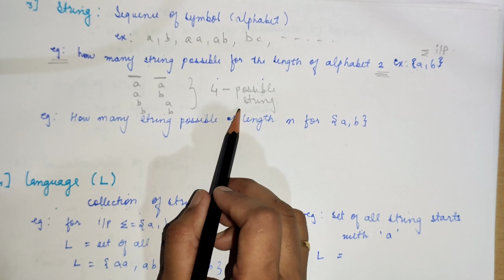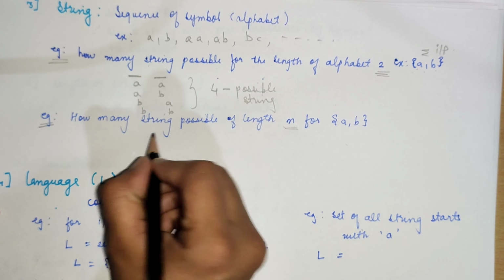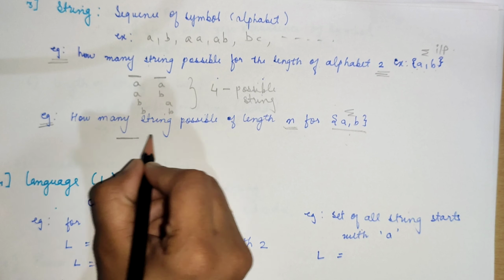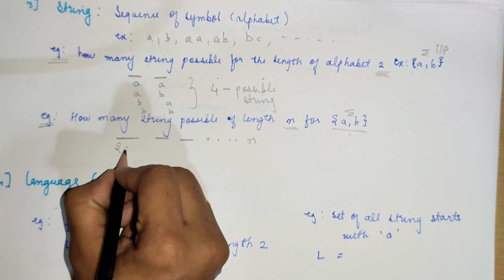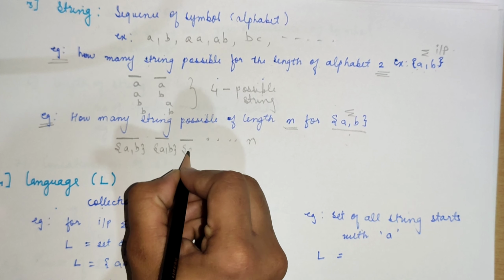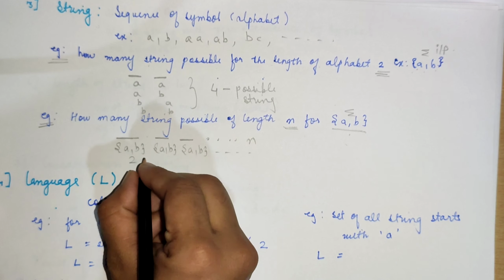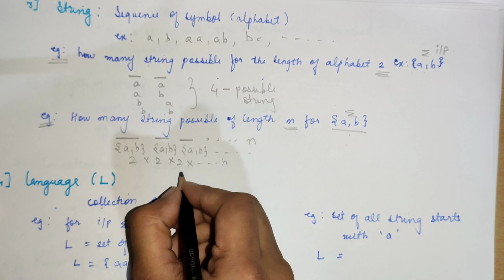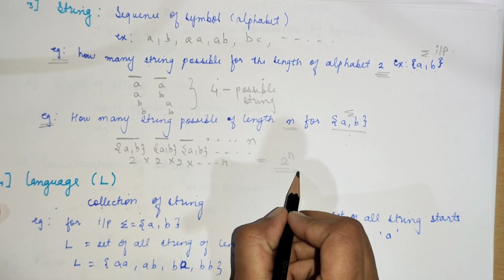Similarly, we'll see how many strings are possible for the length n for the input A and B. As it is n length, I have taken n lines, and the set of possible inputs for each line is the set of AB, as the input is AB. We don't know the exact length because it is n. So we can easily say it is 2 into 2 into n times, so the number of possible combinations will be 2 raised to n.